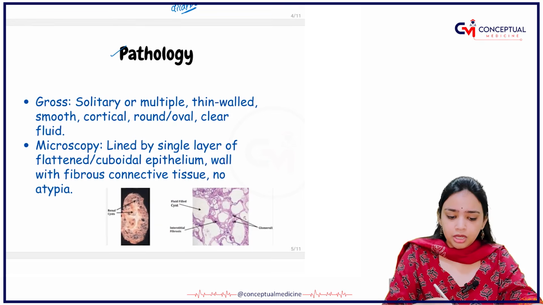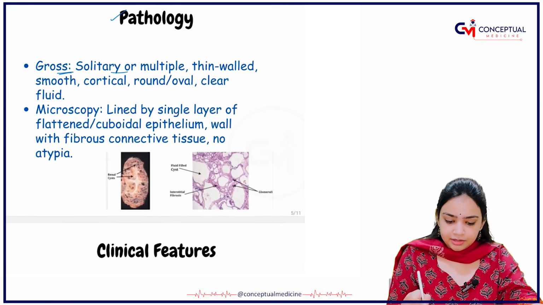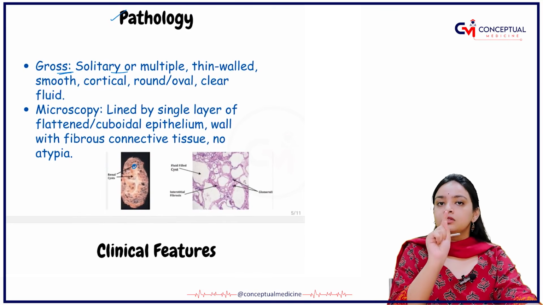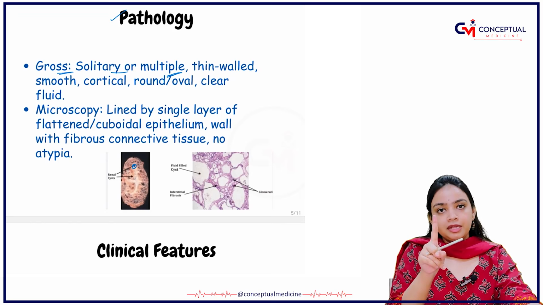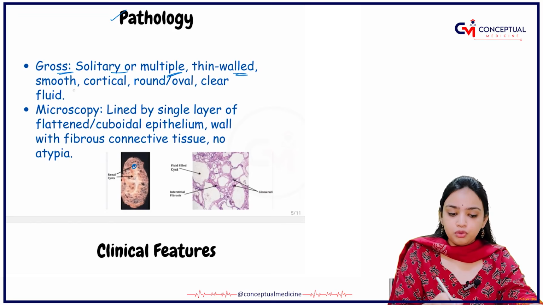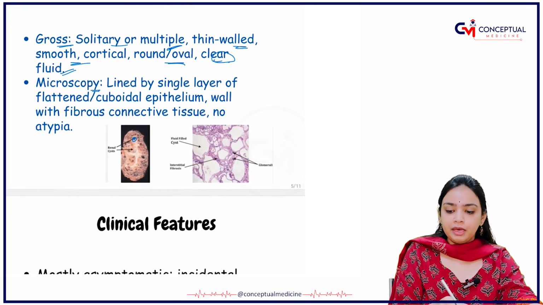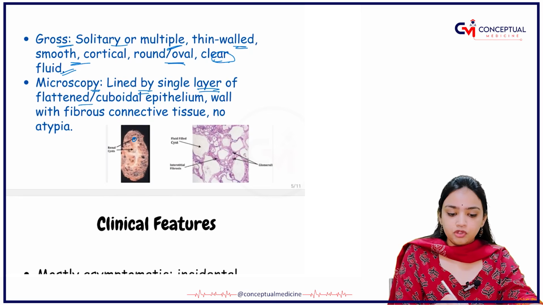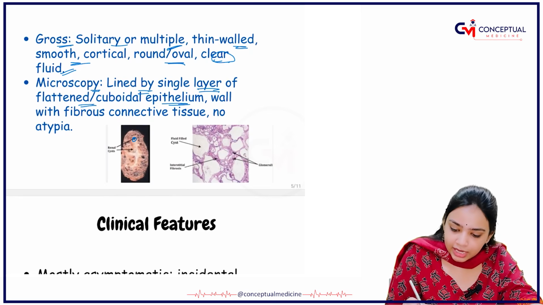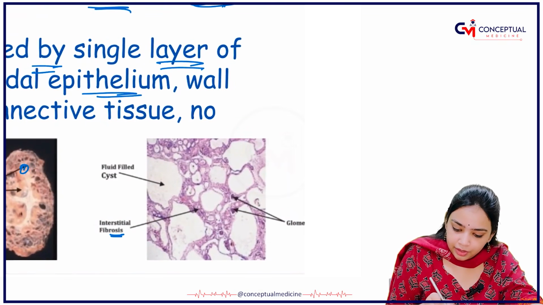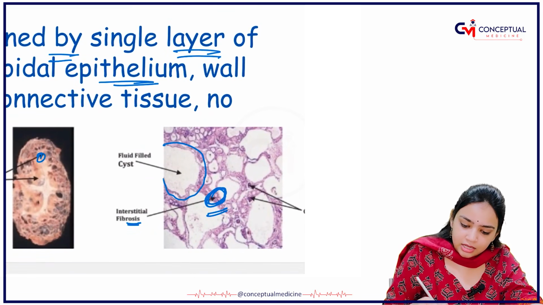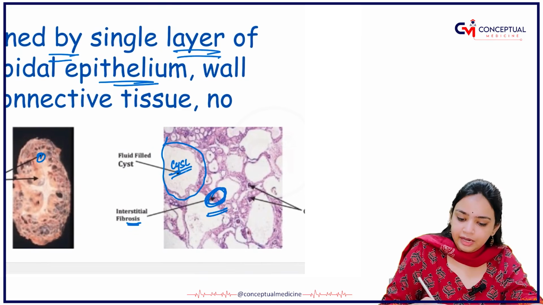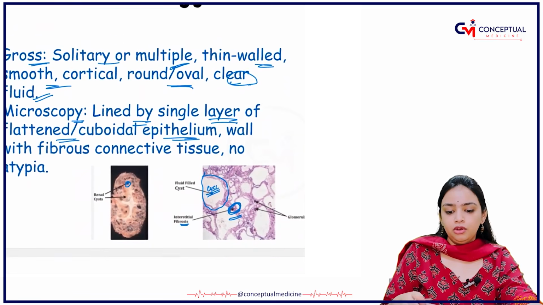Let's talk about the pathology. In the gross, there will be a solitary cyst, meaning single, or there can be multiple, thin-walled, smooth, cortical, round, oval, with clear fluid. In the microscopy, what will you be able to see? They are lined by a single layer of flattened cuboidal epithelium. I am zooming in, okay? Here you are able to see interstitial fibrosis. This cyst is basically a fluid-filled cyst.